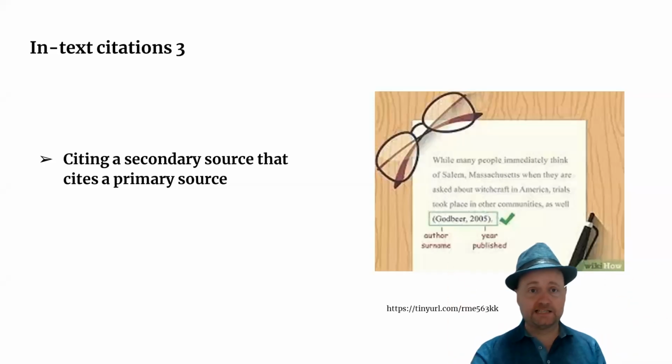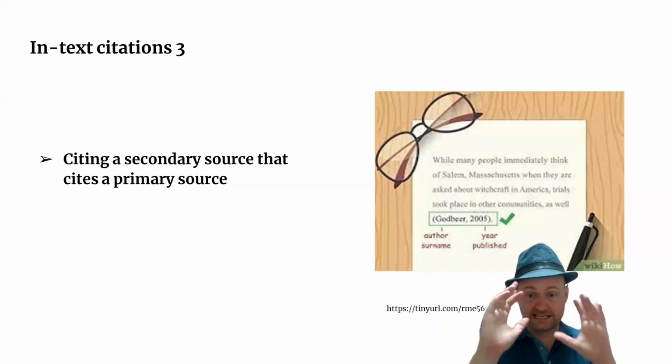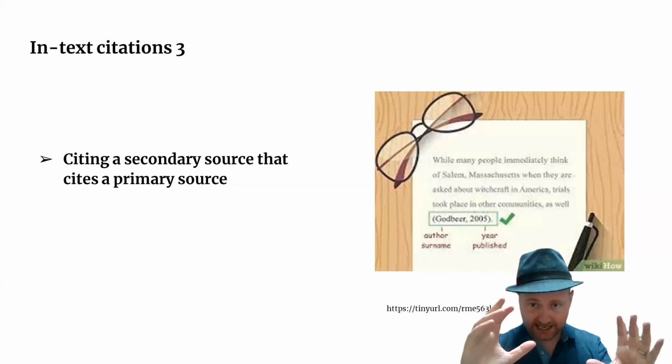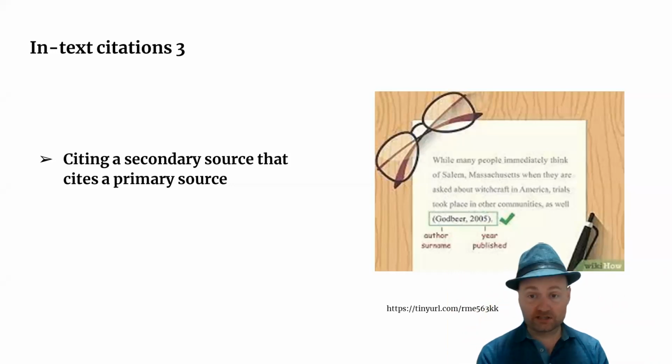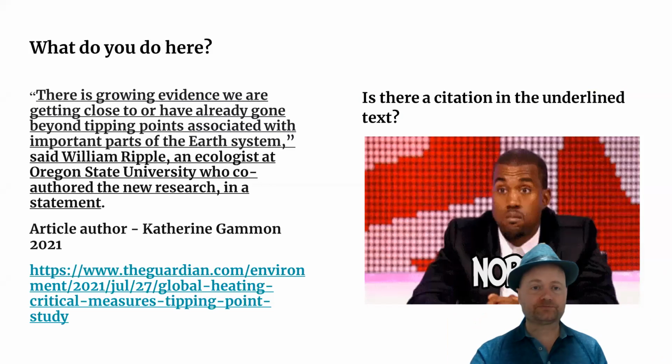Hello everybody and welcome to my video about how to cite a secondary source that cites a primary source. Another way to think about this is, how do you cite something that cites another article? So when there is an in-text citation in the text and you want to use that information in your own writing, how do you do that correctly? Let's have a look at this.